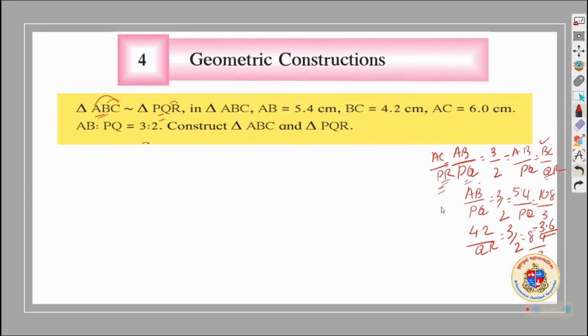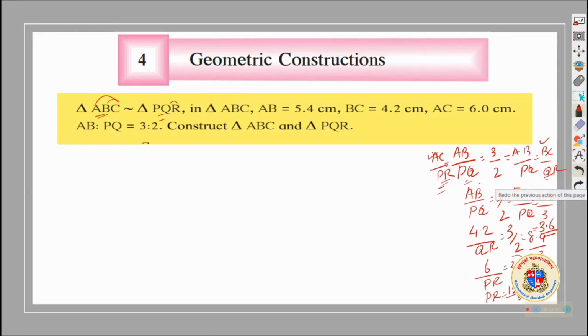The last we need is PR. AC is given as 6 upon PR, this is equal to 3 upon 2, where PR will be equal to 12 upon 3, which is equal to 4.